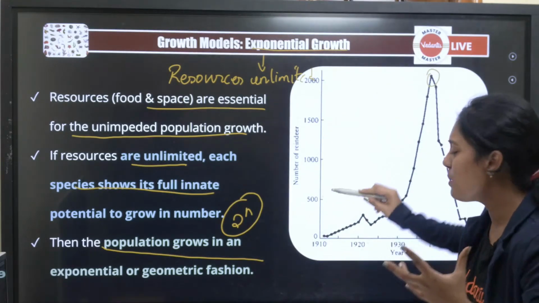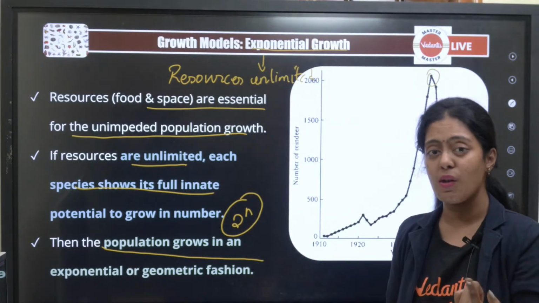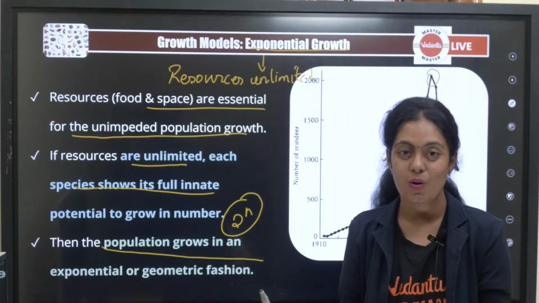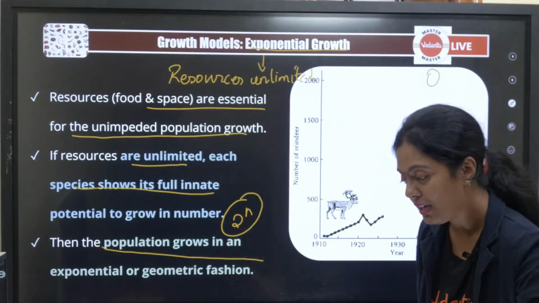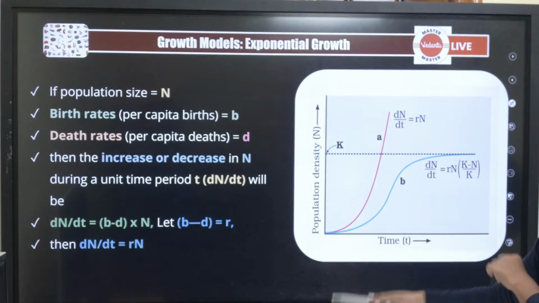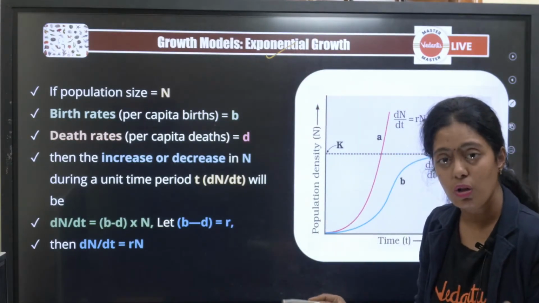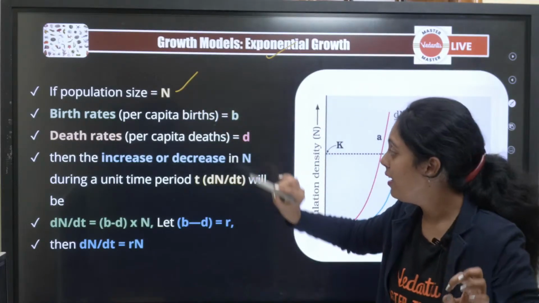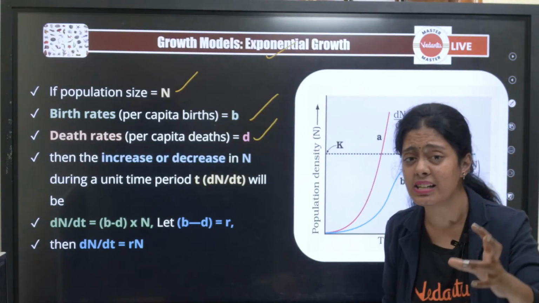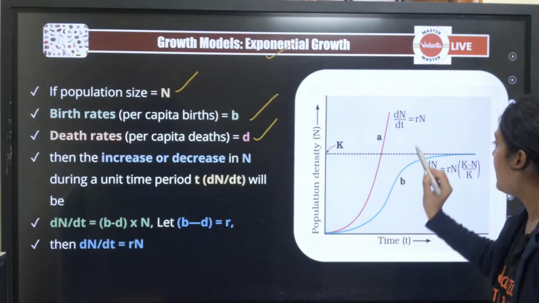Can you guys think why the population is decreasing? There can be two reasons. One is loss of habitat, the other is competition within the reindeer themselves for resources. That is called intra-specific competition, which is very important, pasangala. Now we'll see this very important equation. So first let's talk about exponential growth. Population size is denoted by N, birth rate is denoted by b, death rate is denoted by d. Then how is the change in the population size given? dN/dt = rN.